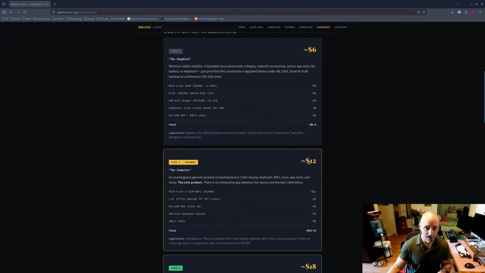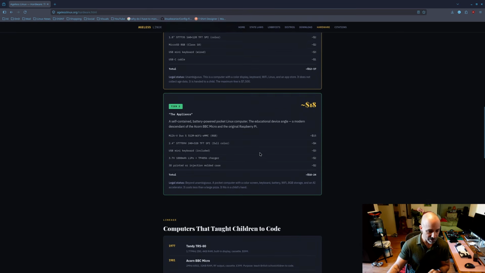I got tier 1 for $12 called the computer, an unambiguous general purpose computing device, color display, keyboard, Wi-Fi, Linux, app store, user setup. This is their core product. There is no interpretive gap between this device and the law's definitions. And this is all that it comes with right here.